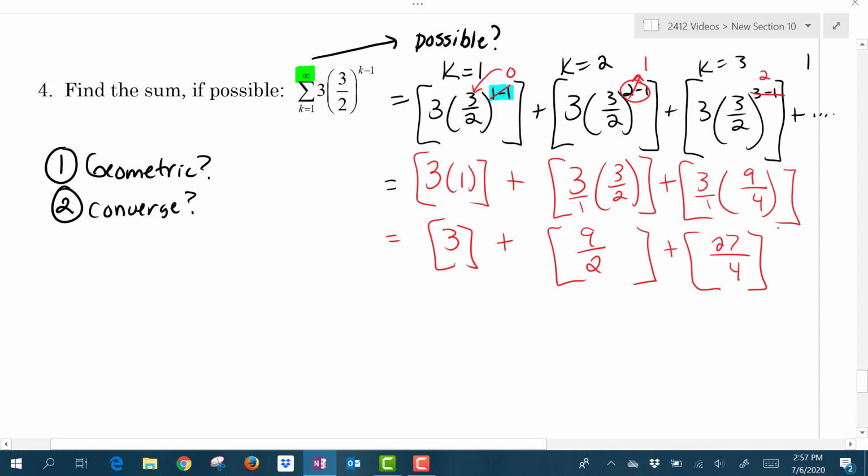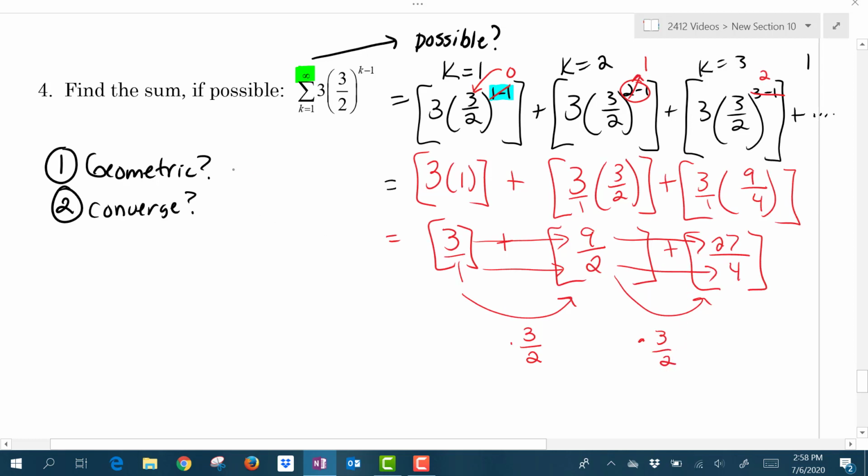So what is the r value? Let's see. Let's think about this as 3/1. What do I need to multiply times this fraction to get to this one? It looks like 3/2. So multiply the top by 3, multiply the bottom by 2. Okay, to get from this term to this term, looks like I multiply the top of the fraction by 3 and the bottom of the fraction by 2.